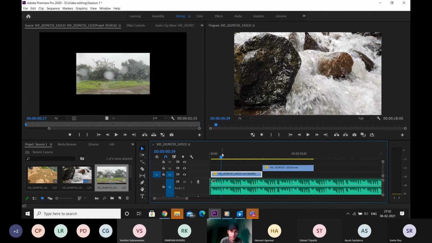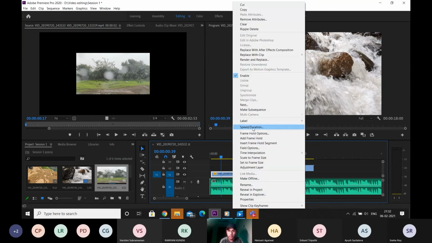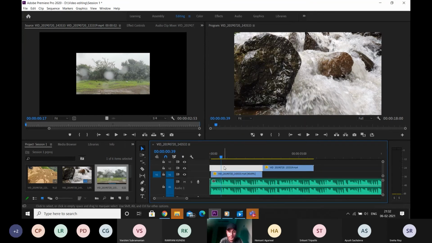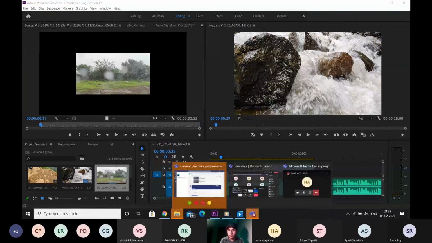I told you about speed and how you can adjust it either by right clicking and clicking on speed and duration, or just using the rate stretch tool by pressing R. You press R once, you click on this clip, whichever you want to edit, go to the start or the beginning, double click and then extend. Press Ctrl plus Z to undo the stuff. And yes, this is majorly about today's class.